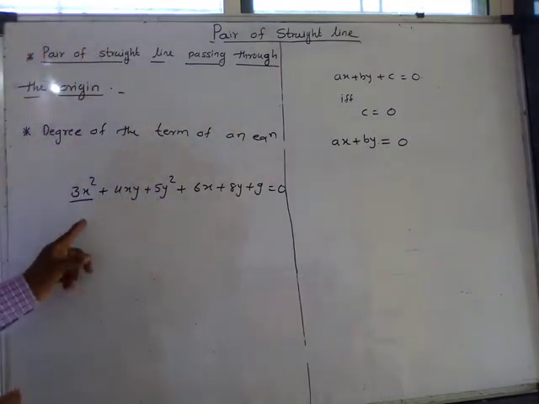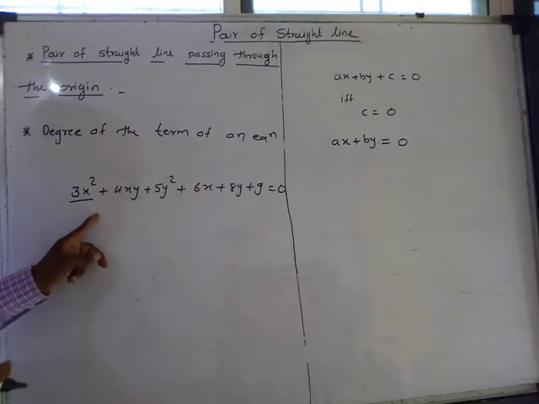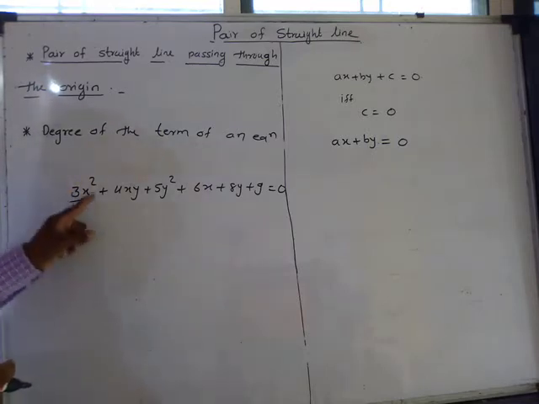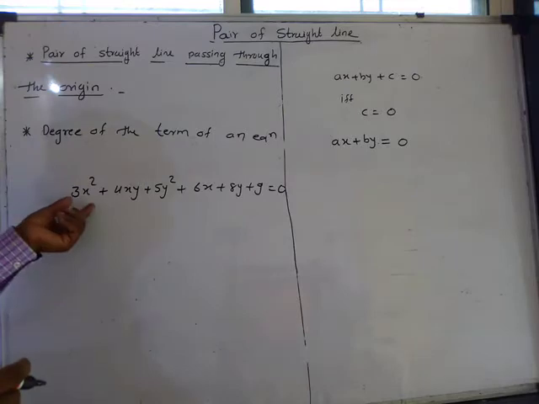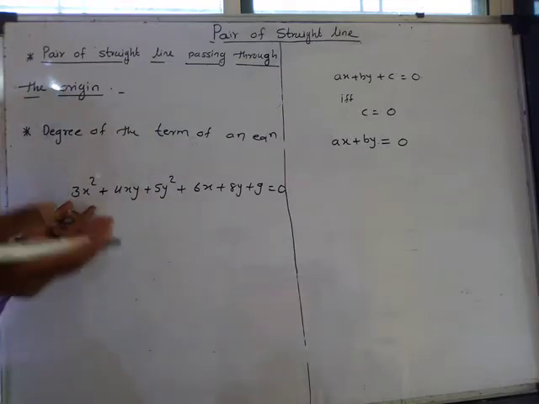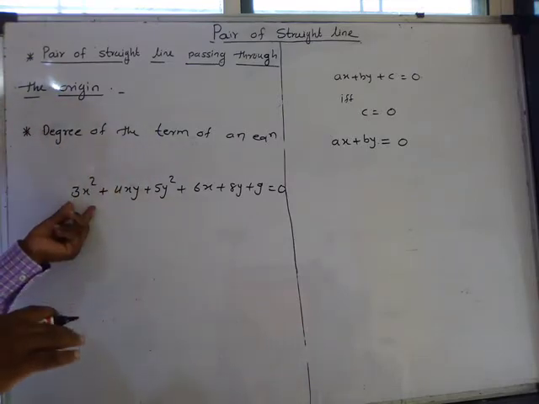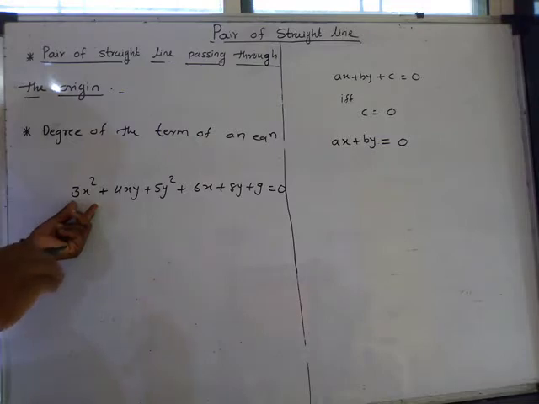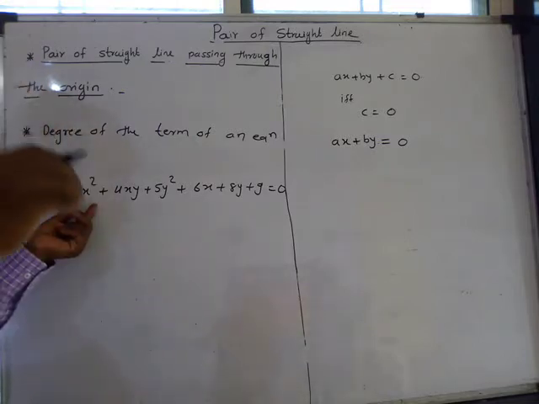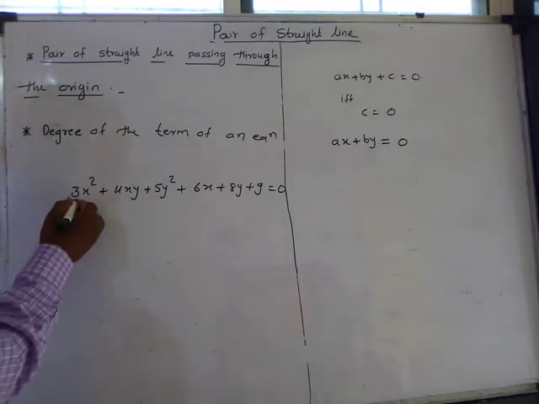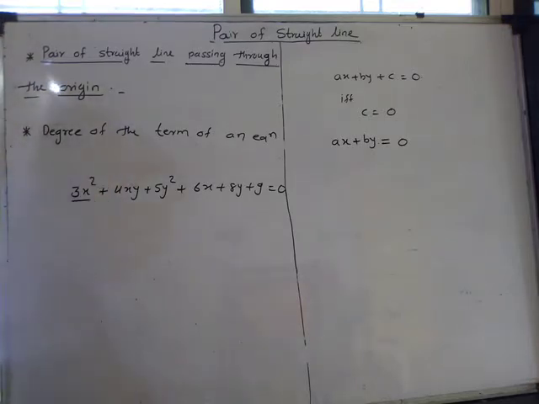The sum of the indices of the variables present in that term is called the degree of that term. म्हणजे समीकरणाच्या पदामध्ये जे व्हेरिएबल असतील, चल असतील, त्या चलाच्या कोटीची बेरीज म्हणजे त्या पदाची कोटी असे म्हणतो. That is the degree of that term.